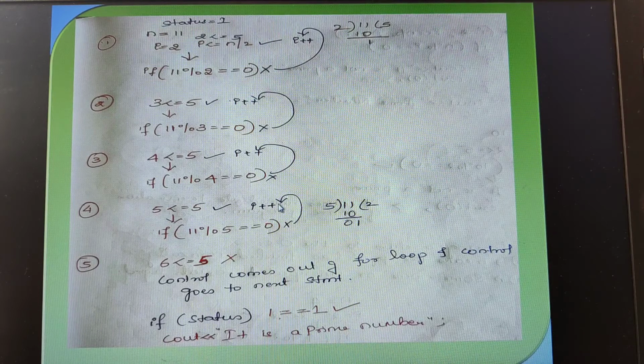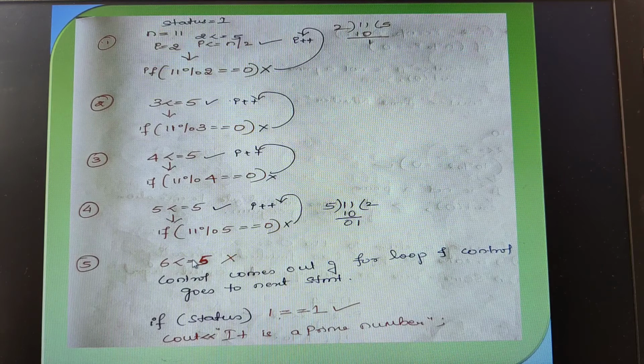Again i gets incremented. When i gets incremented this time, what are the integer divisors? I said, because the given number is 11, its integer divisors lie within half of that given number. That means the integer divisors lie only between 2 and 5. Even if it exceeds 5, we will not get any integer divisors, so there is no need to test again. Therefore, I have taken here less than or equal to n by 2. I could have taken it as n here. If so, it would have iterated up to 11 times. Instead of that, we can iterate only 5 times here.